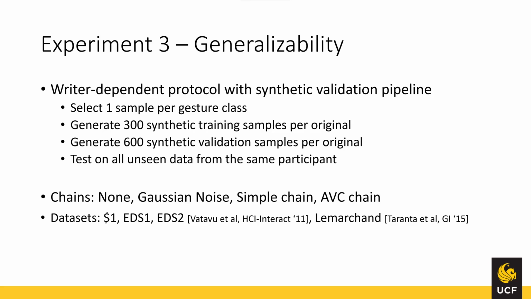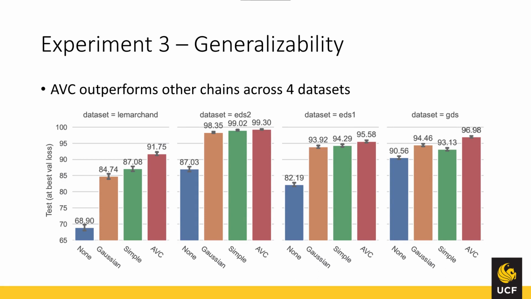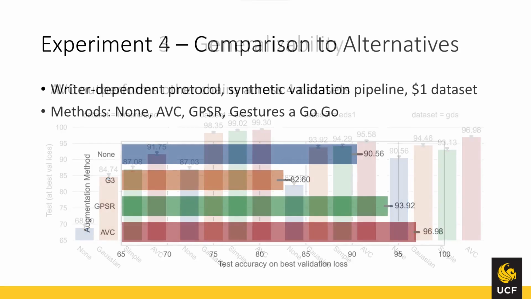We compared no augmentation against only Gaussian noise, against a simple augmentation chain, and our AVC chain. Gaussian noise and a simple augmentation chain served as benchmarks for the approaches generally used in the literature. We tested with 4 popular stroke gesture datasets with a single and 2 original samples per gesture class. Our AVC chain achieved the highest accuracy across all datasets.